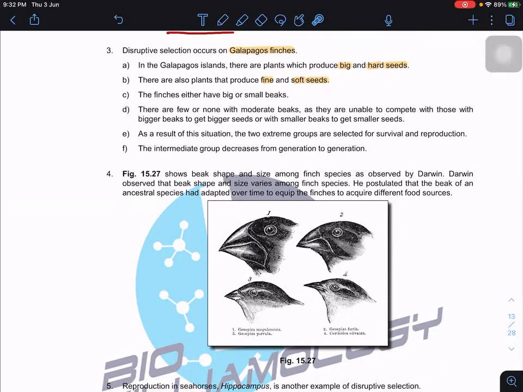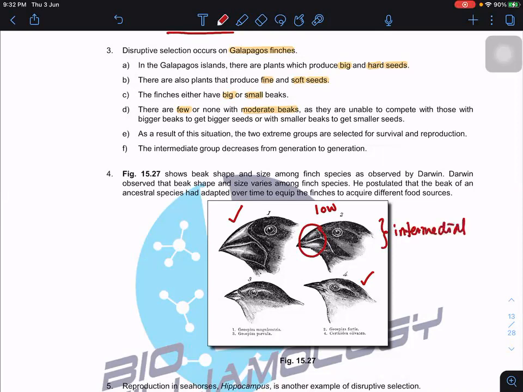There are few or none with moderate beaks. So either big or small, but very few with moderate beaks. Intermediate is low, the two ends are high. Can you see that?